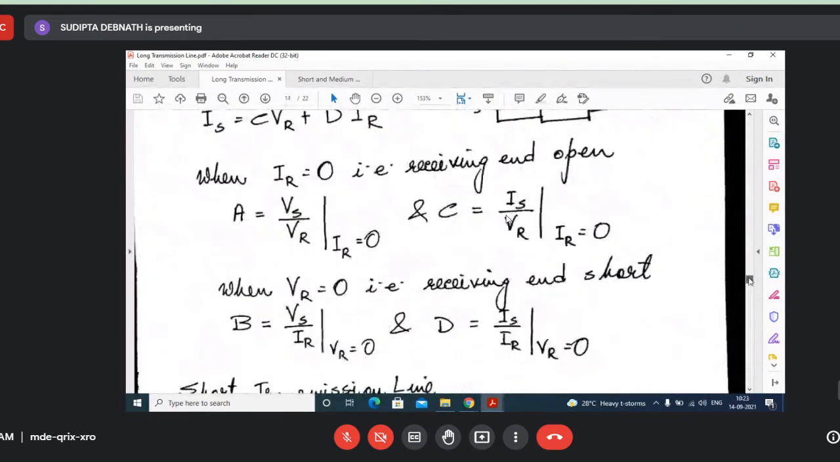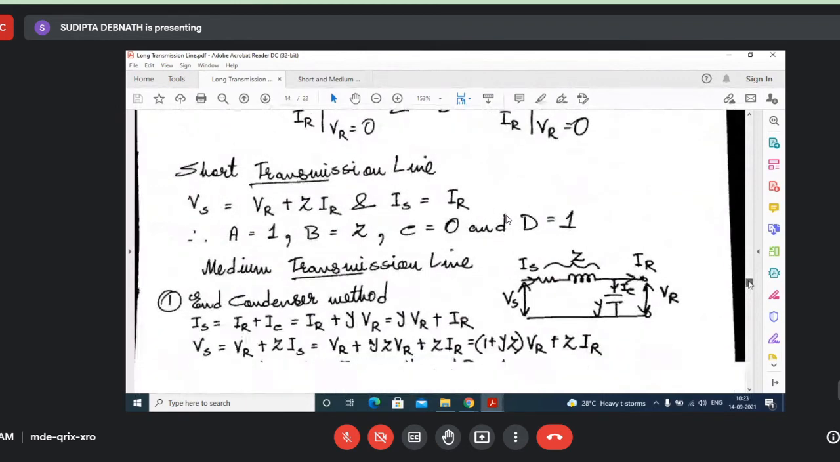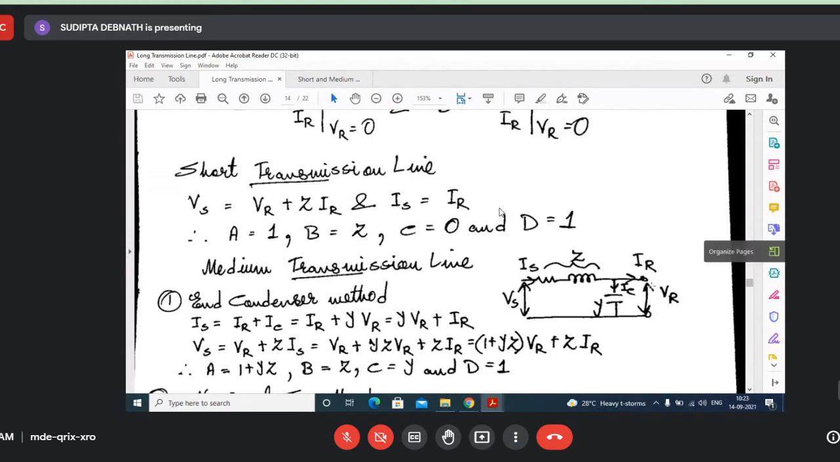Now let us find out the ABCD constants in a short transmission line. In a short transmission line, the shunt capacitance is neglected. Though this is a medium transmission line figure, the short transmission line is not shown here; it is simply R and XL. So IS and IR are equal, and VS equals VR plus Z into I. And IS and IR are equal, so we can write VS equal to VR plus ZIR.